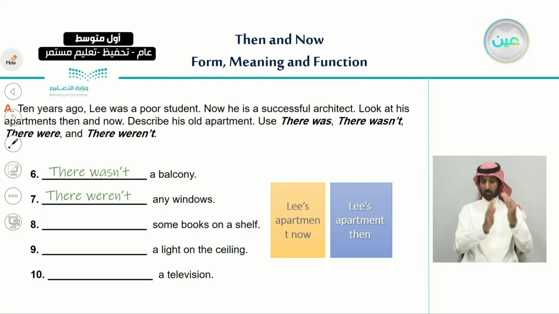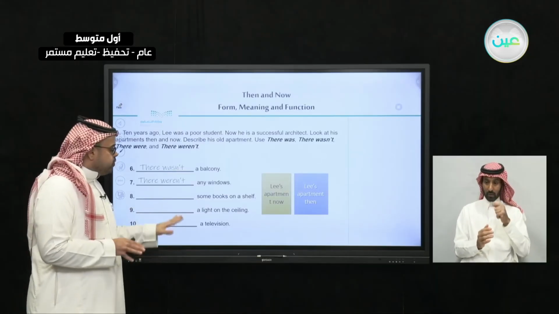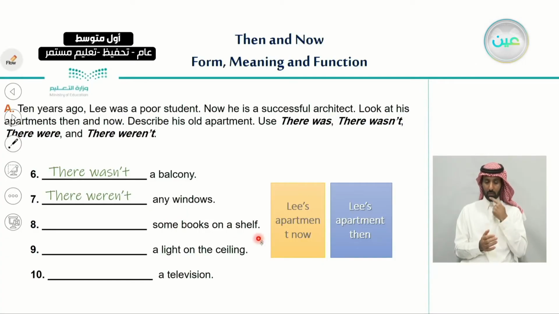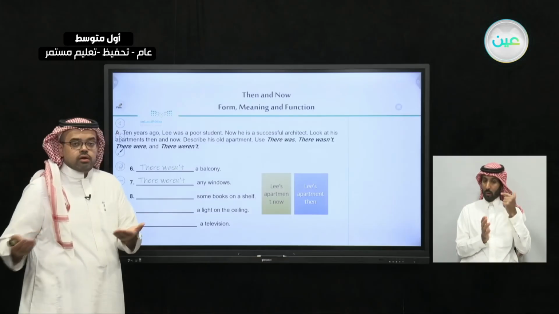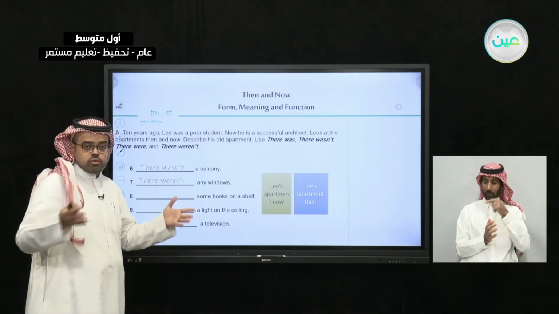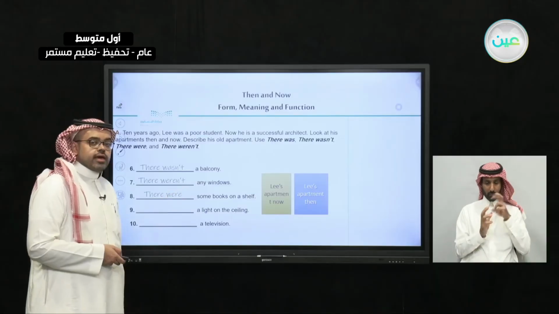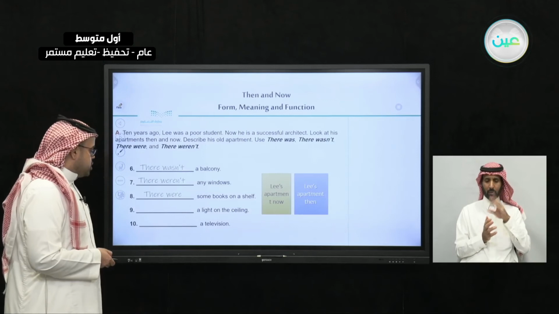And number 8, some books on a shelf. Some books on a shelf. So here again, don't be fooled. Here we're talking not about the shelf, which is singular. Here we're talking about books, which is plural. So what should we choose? There was or there were? Excellent. We're going to choose there were because it's a plural, books. And the answer will be there were. By having a look at this old apartment, we can say there were some books on a shelf.